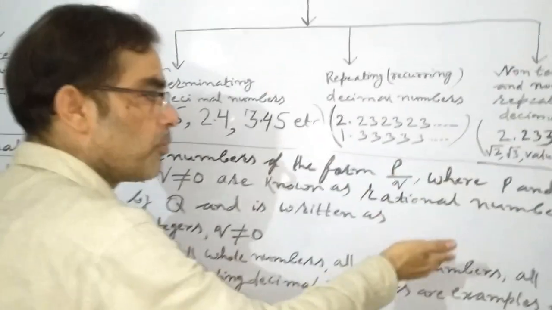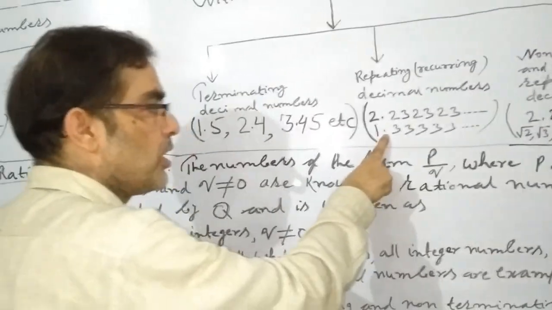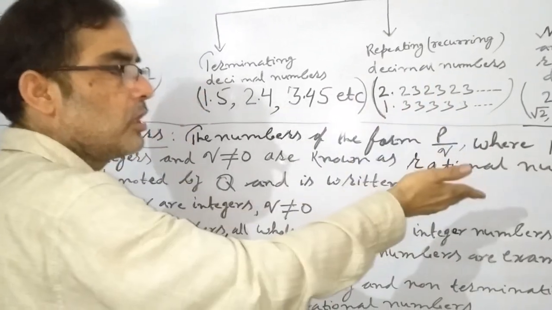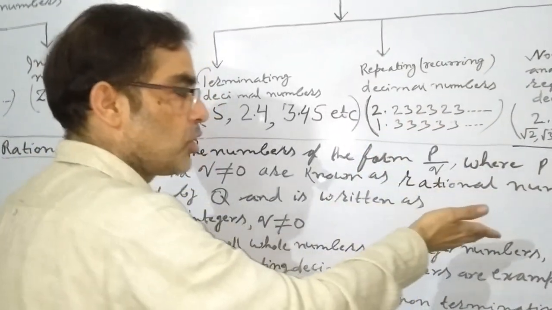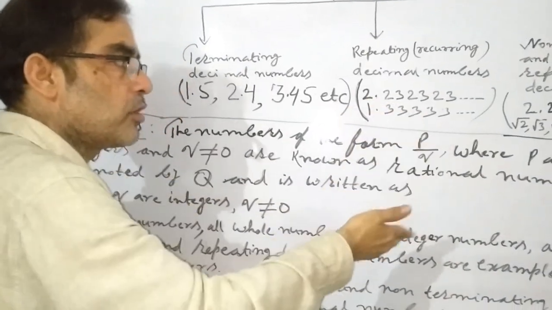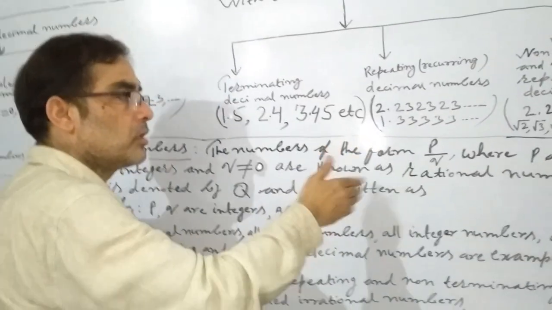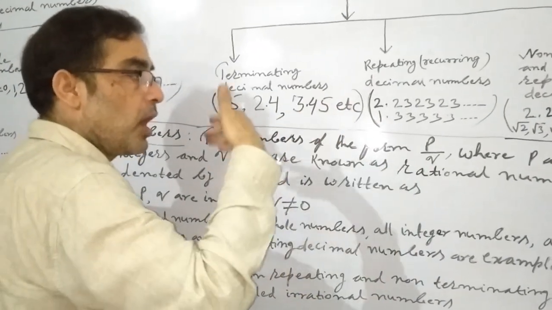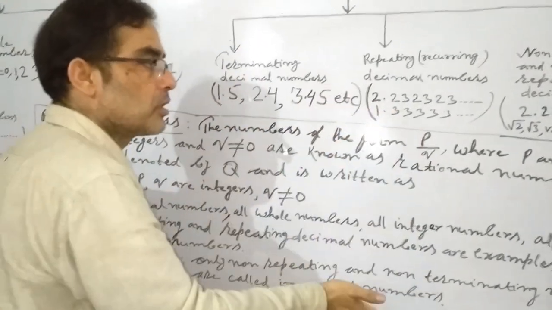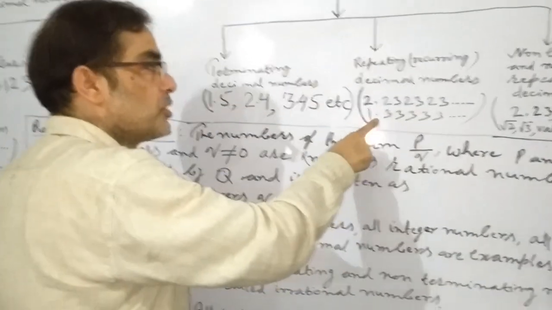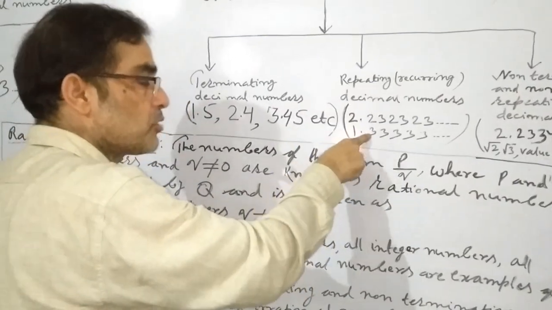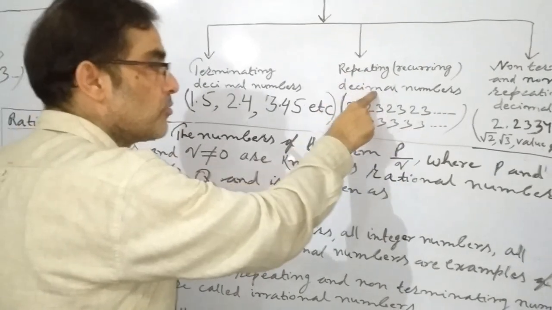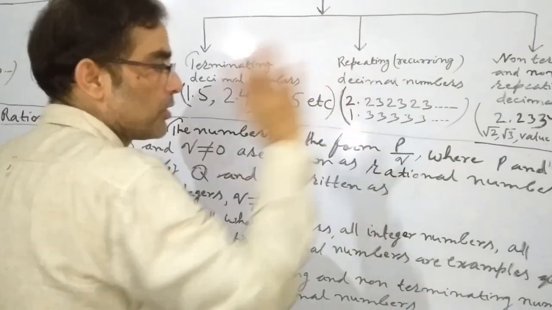They do not stop. In the second example, after the decimal 3, 3, 3, again 3 comes, and they do not stop. So it means they are repeating. I mean the decimal is not terminating. After the decimal, digits are repeating. So these decimals are repeating decimals, and these numbers will be called repeating decimal numbers.